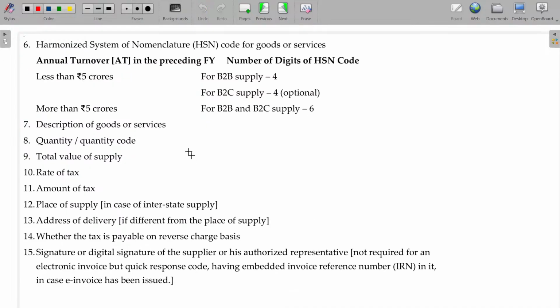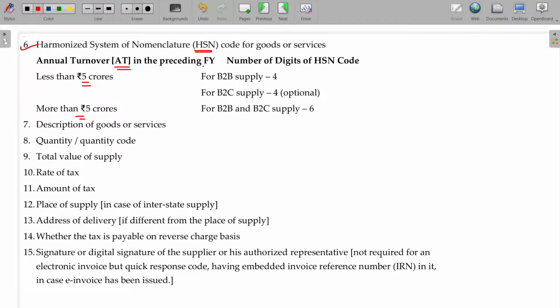Now, HSN number. The 6th point is all about the HSN number. For whatever supply of services or goods you render, you have to quote its HSN number also, depending on your annual turnover in the preceding financial year, whether less than 5 crores or more than 5 crores.